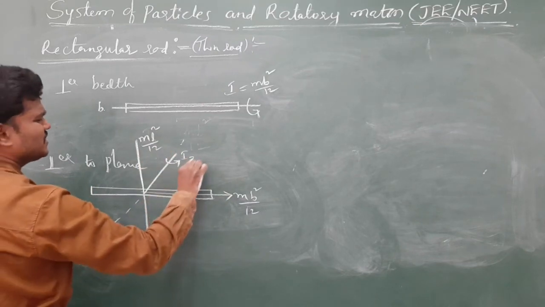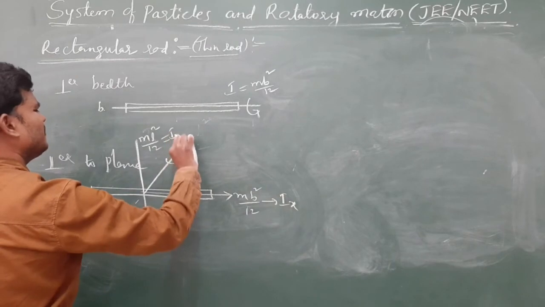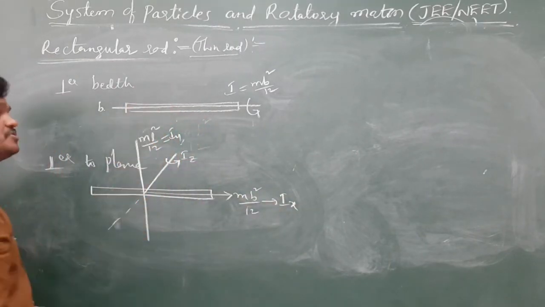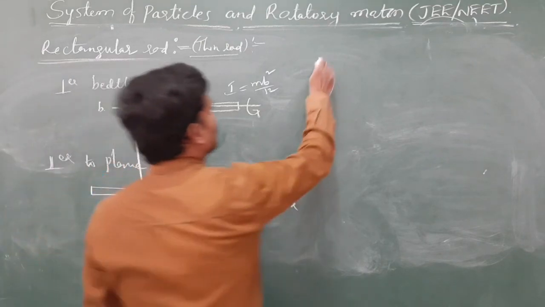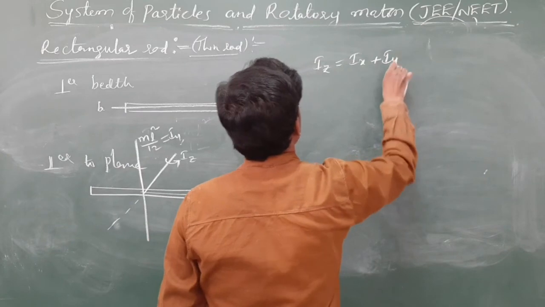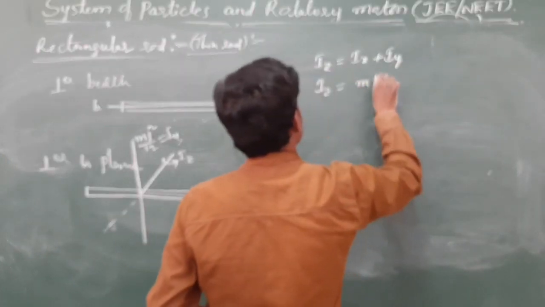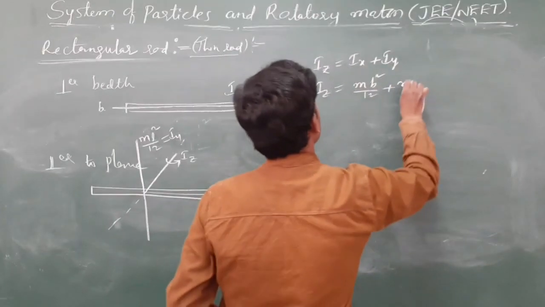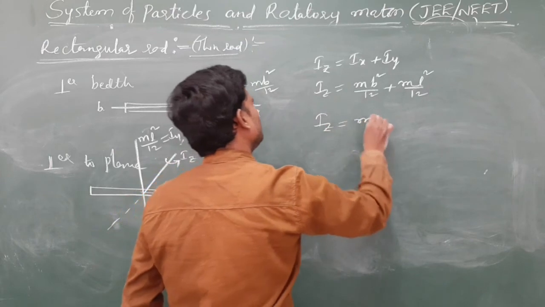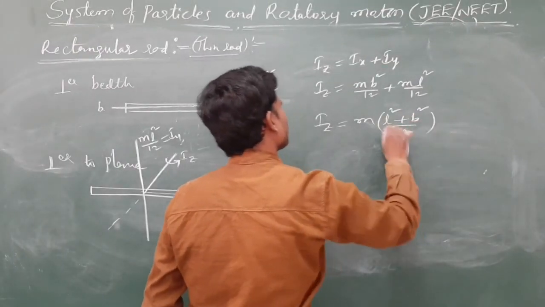So let us suppose this is IZ axis, this is IX axis, this is IY. So IX, IY, IZ. Use the perpendicular axis theorem. According to perpendicular axis theorem, IZ is equal to IX plus IY, m b square by 12 plus m L square by 12. So m into L square plus b square by 12.